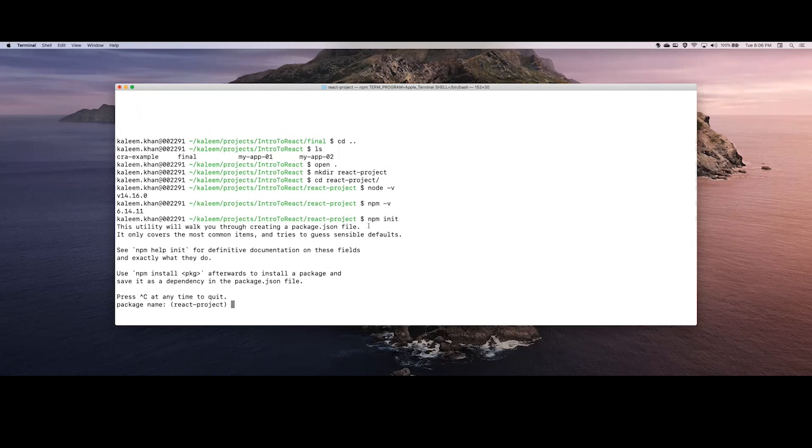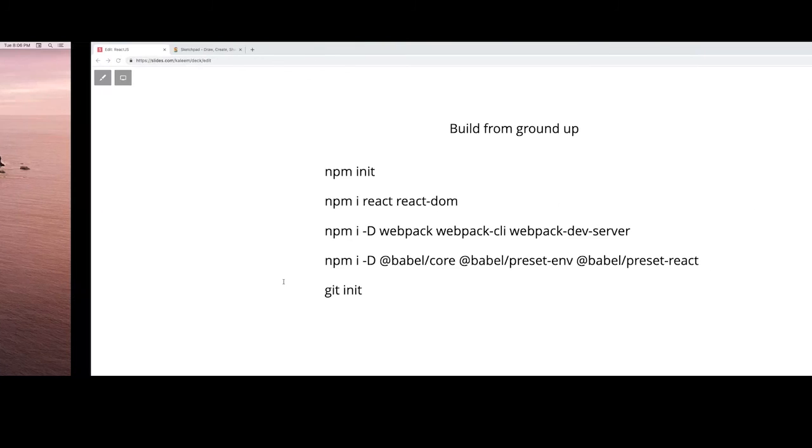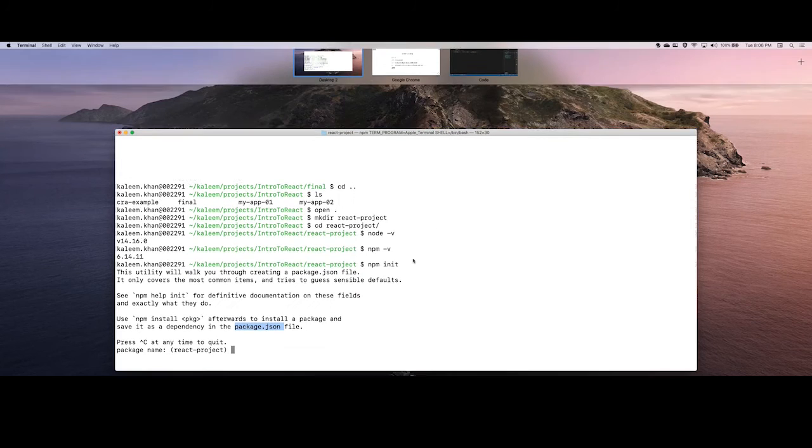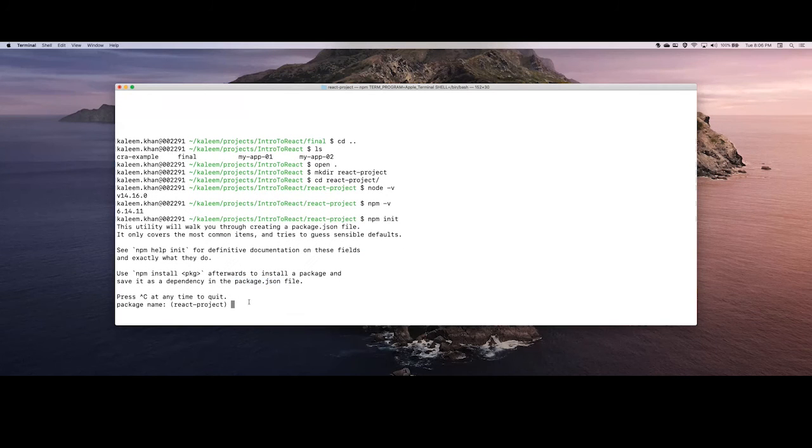When we run npm init, basically it will create a package.json for us. Let's fill in this information, and then we will see which file it generates. The project name is, let's say, React project.